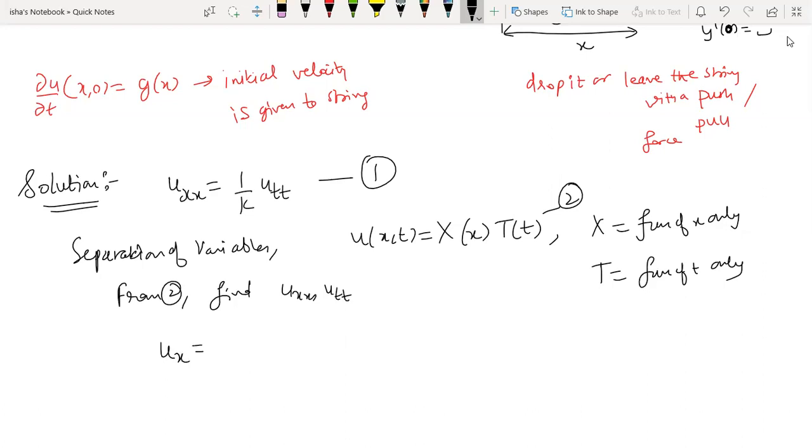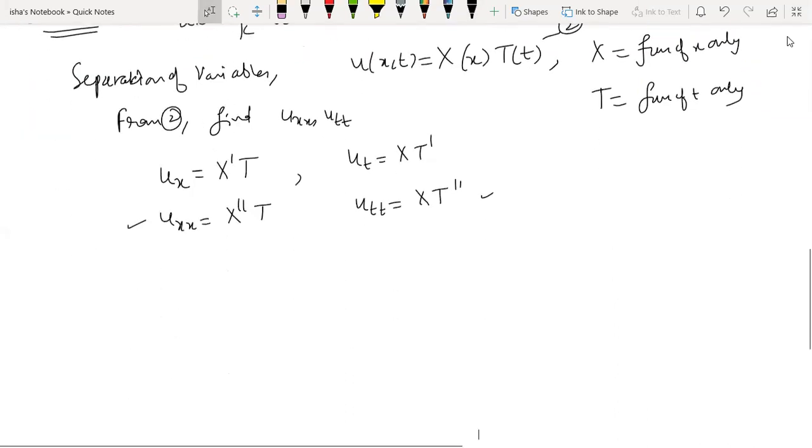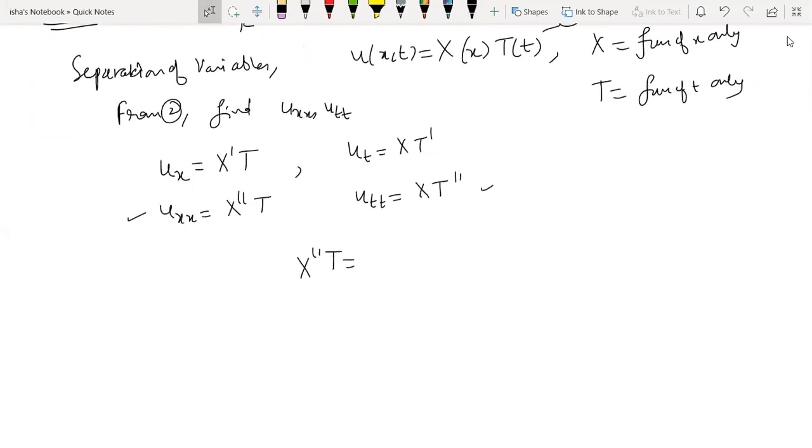What will be u_x? u_x is going to be X' T, and u_xx is going to be X'' T, and u_t is X T' and u_tt is X T''. So you substitute the values of u_xx and u_tt in equation 1, and we get X'' T is 1 by k times X T''.